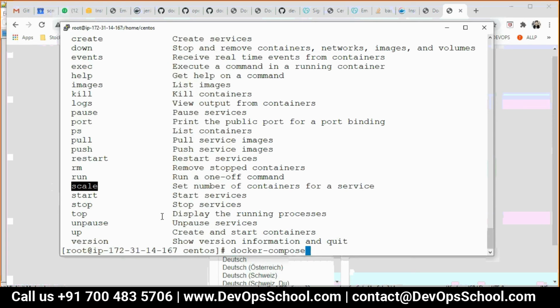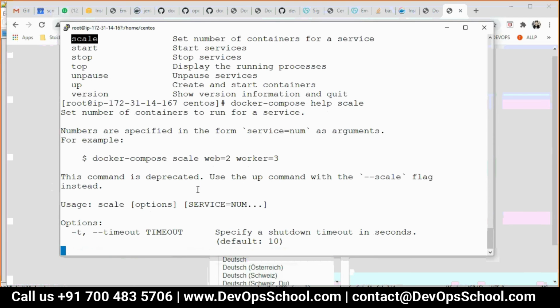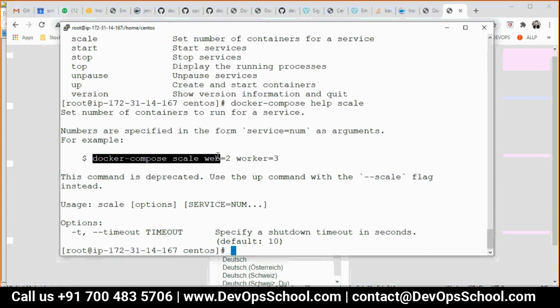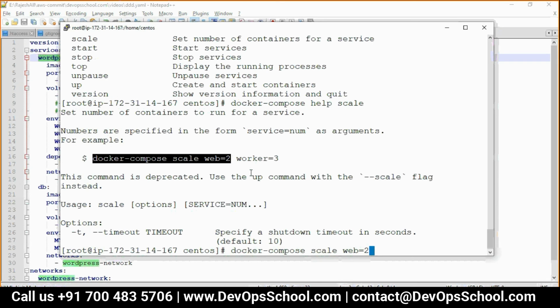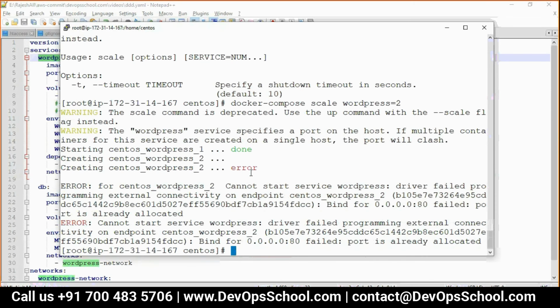There's one interesting command I want to tell you here. Scale. It's a very, very wonderful command. I love this command actually. What you can do, one container you want to scale to 2 containers, let me do that. So here, what is the name of my service? WordPress. So I want to make WordPress number of containers 2. What happened?